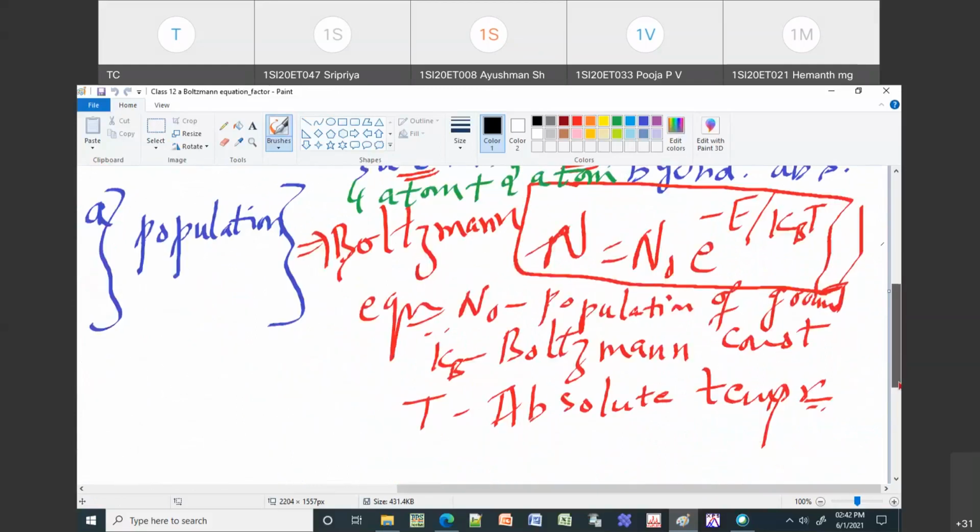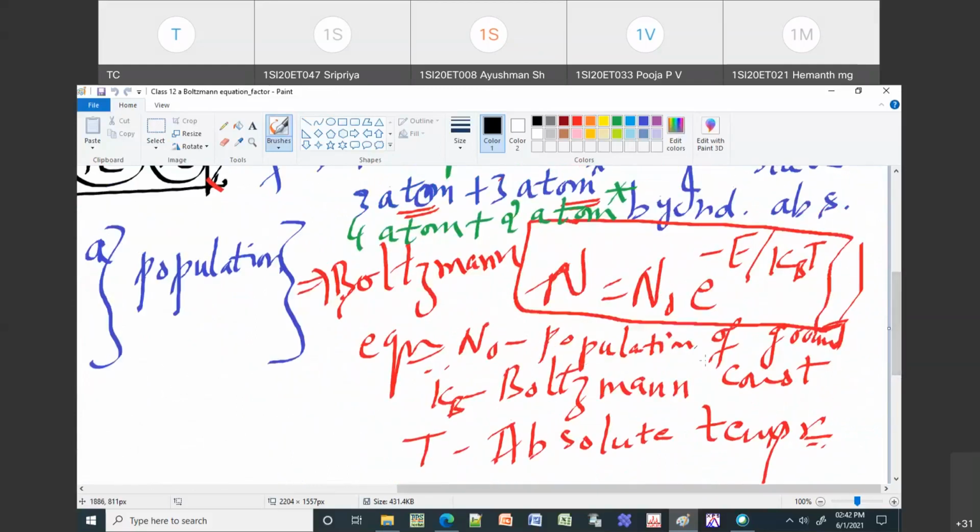Boltzmann equation. So N naught is the number of atoms which are in ground state. kB is the Boltzmann constant. T is the temperature of the material. Don't write it as absolute temperature, sometimes this gives a different meaning. So we will just keep T as the temperature of the material.